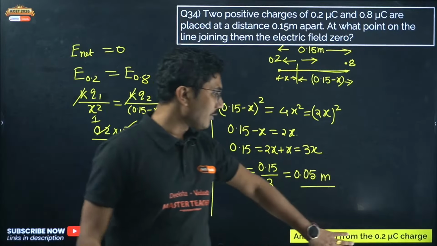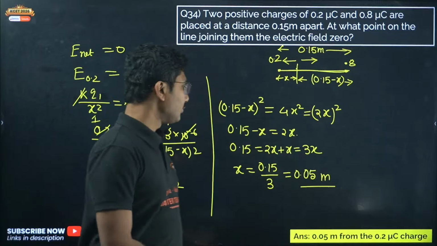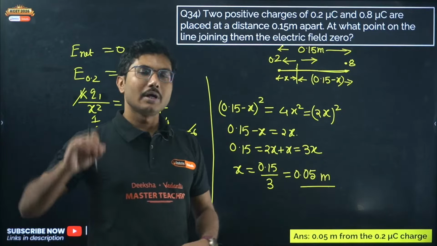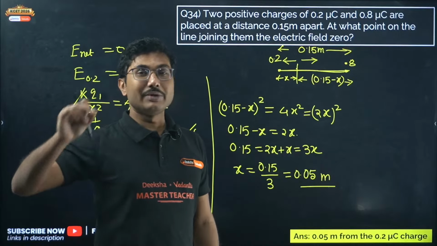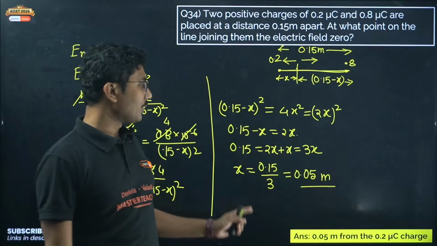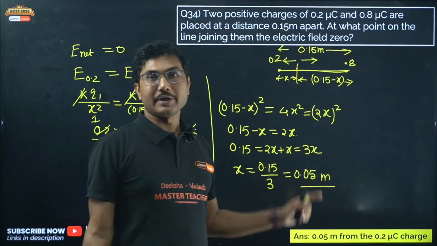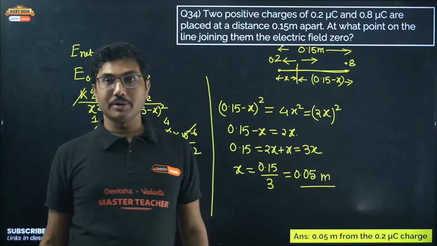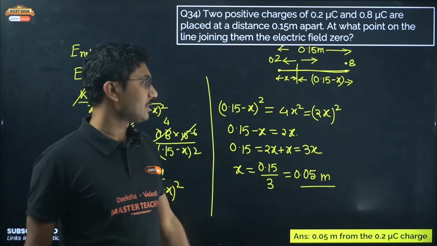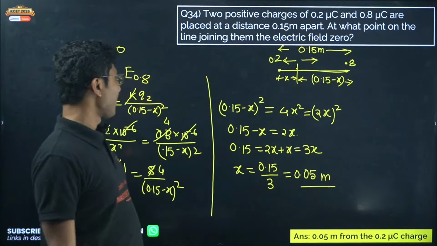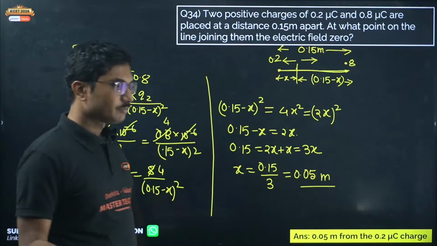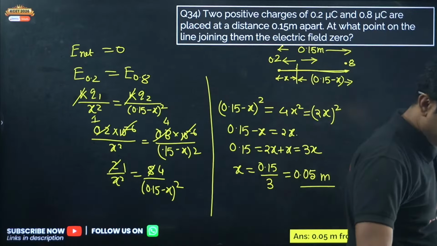This is the correct way to write the answer. If you just leave your answer over here, the examiner will definitely deduct 1 mark. You have to mention 0.05 meter from the 0.2 microcoulomb charge. That is the correct way to write the answer to get full marks. Not difficult? Yes, correct.